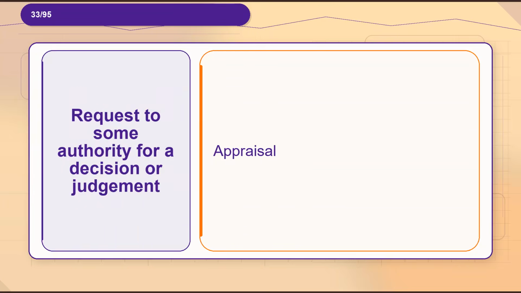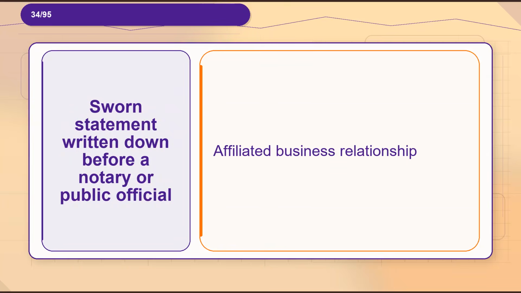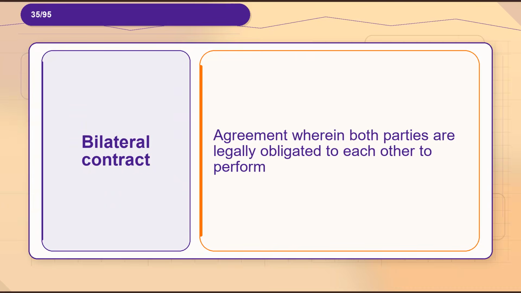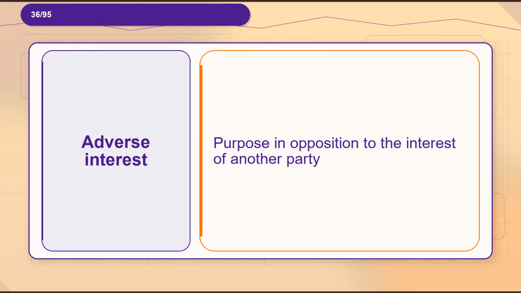Flashcard 33. Term, request to some authority for a decision or judgment. Definition, appraisal. Flashcard 34. Term, sworn statement written down before a notary or public official. Definition, affiliated business relationship. Flashcard 35. Term, bilateral contract. Definition, agreement wherein both parties are legally obligated to each other to perform. Flashcard 36. Term, adverse interest. Definition, purpose in opposition to the interest of another party.